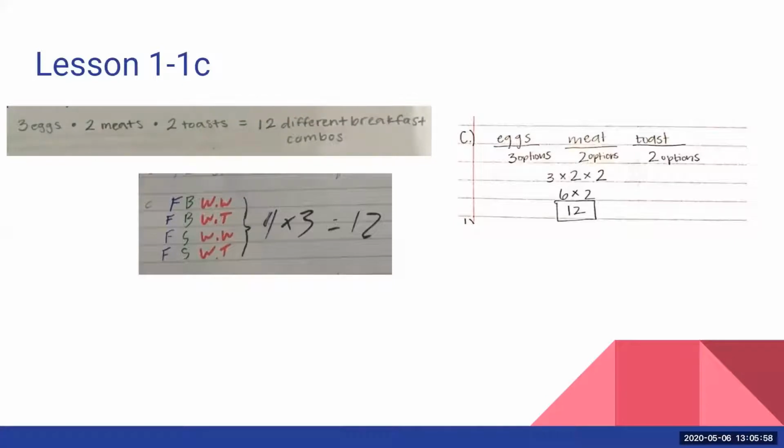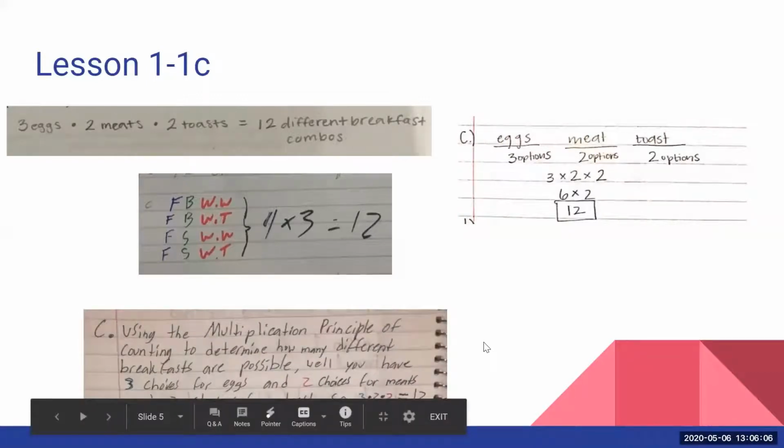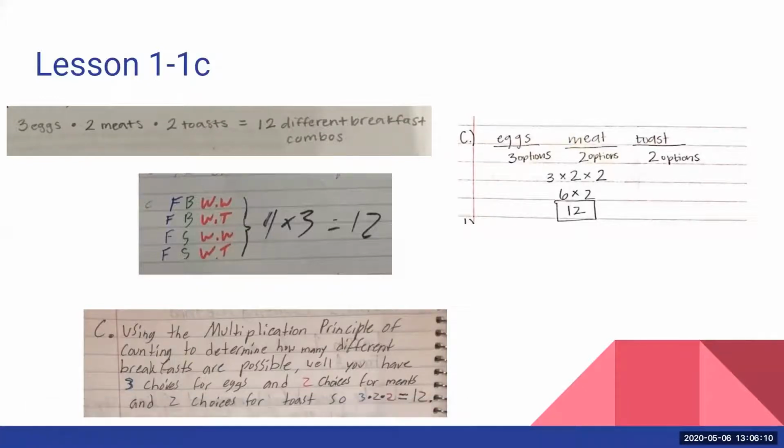She included the units to get the 12 different breakfast combos. And this person, I like this person's work because he color coded the numbers here, blue for eggs, pink for meats, purple for toast, and then used those colors to show them in his multiplication down there at the bottom. Okay, so really great work with multiplication principle of counting.